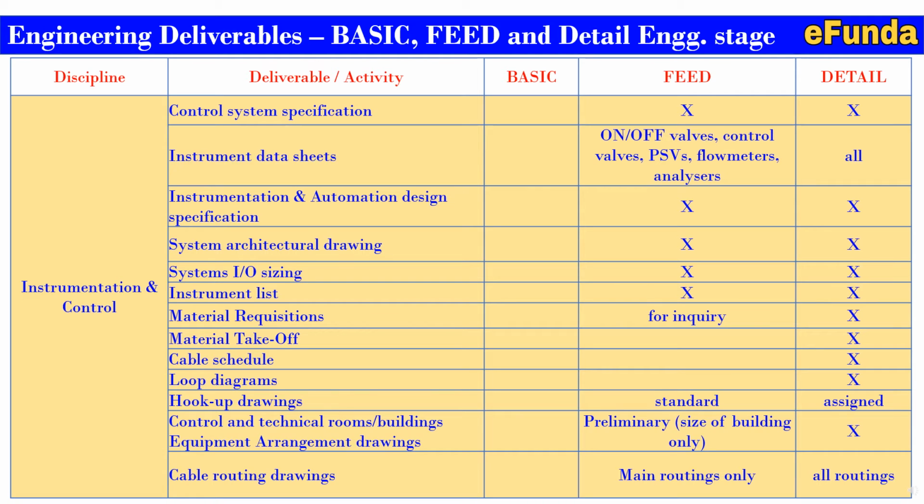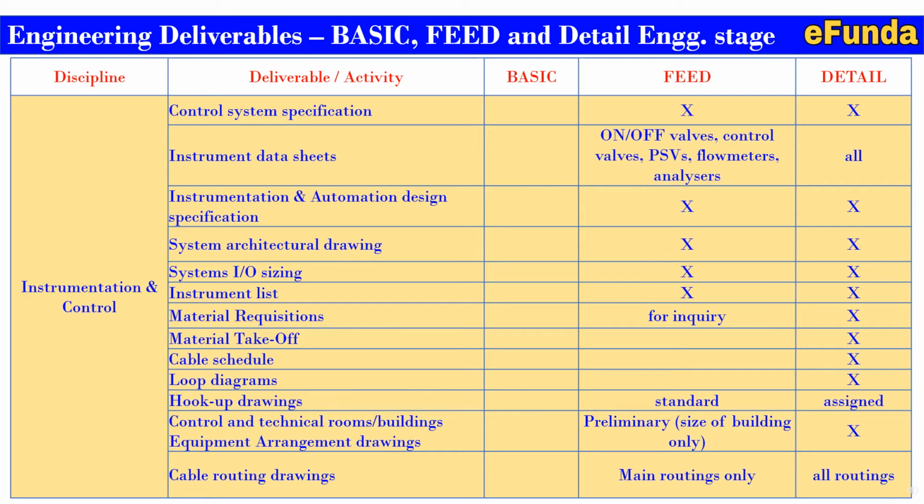Cable schedule is part of the detail. Loop drawing is part of the detail. Hookup drawing is part of the detail, as well as the part of the feed, where generally these standard drawings are used, and mainly during the detail all the assigned tag numbers for each type of the hookup is covered.